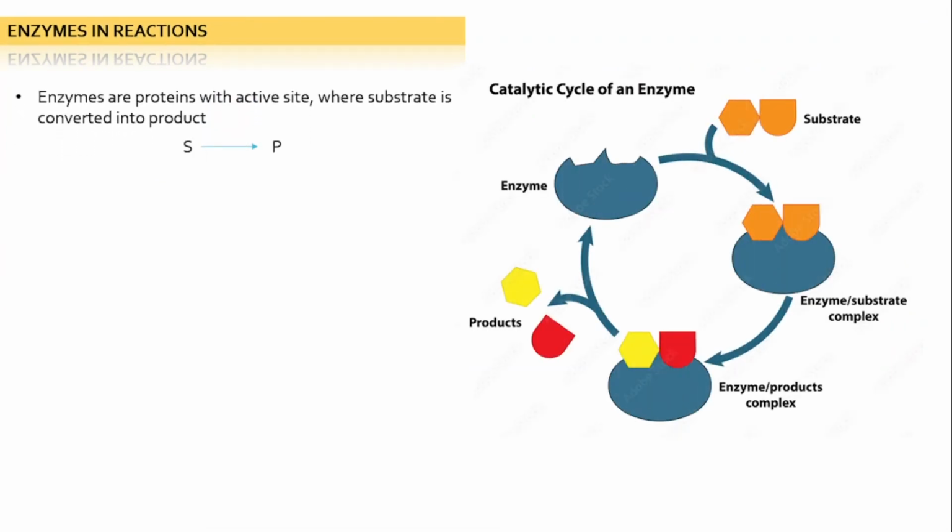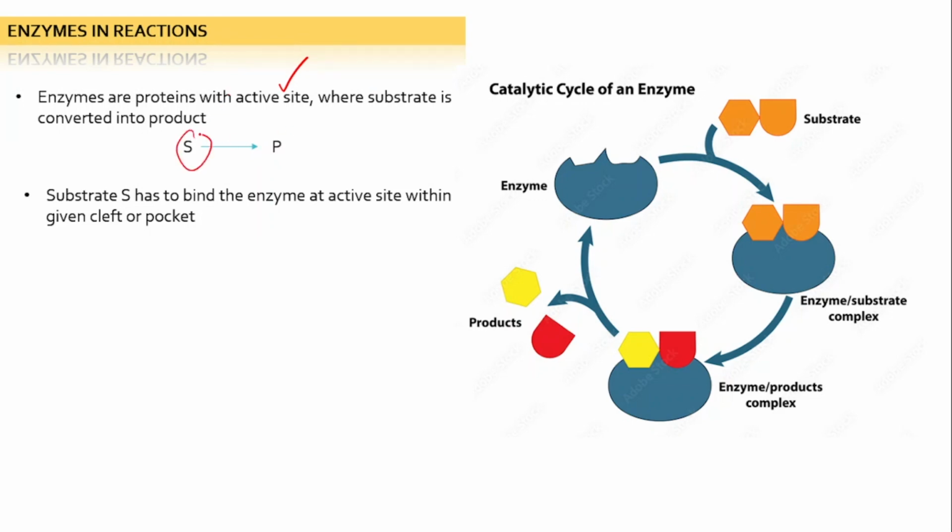Enzymes in reactions. How exactly do enzymes work? We already know that almost all enzymes are proteins. So enzymes are proteins with an active site where substrate is converted into product. Here this is the substrate and this is the product. Now we have a picture here, the catalytic cycle of an enzyme.